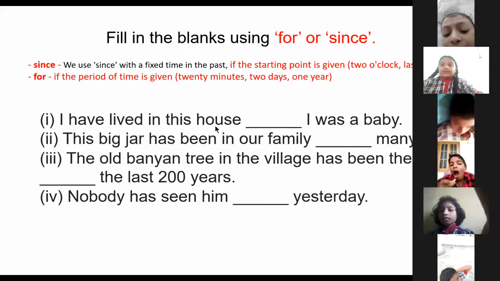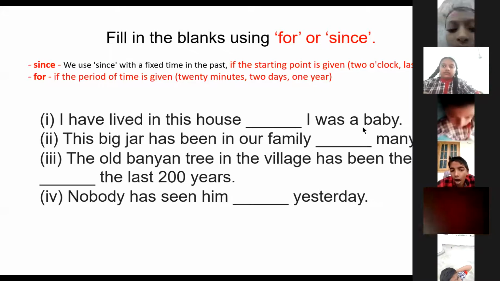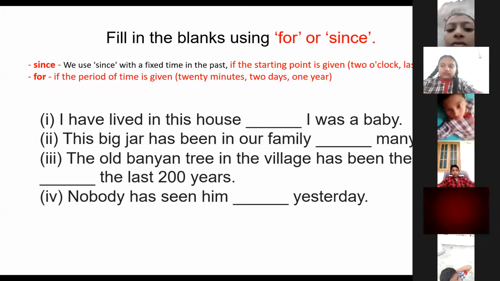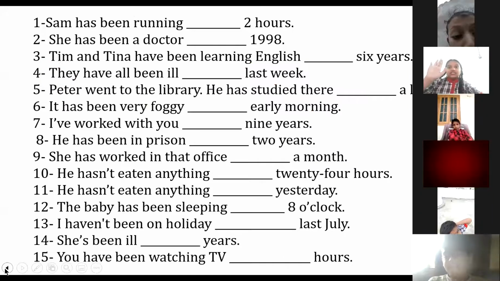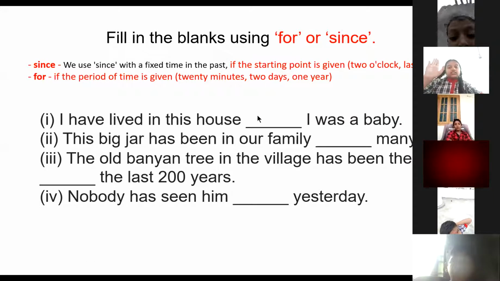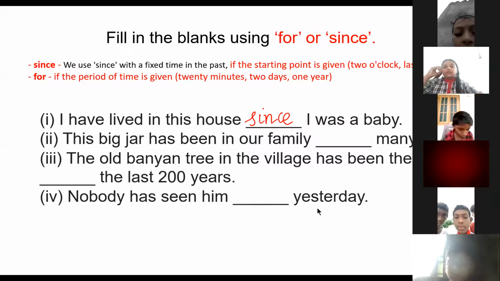Now also I'm in this house. When I was a baby also I was in that house. So what should come? Ma'am. Since.